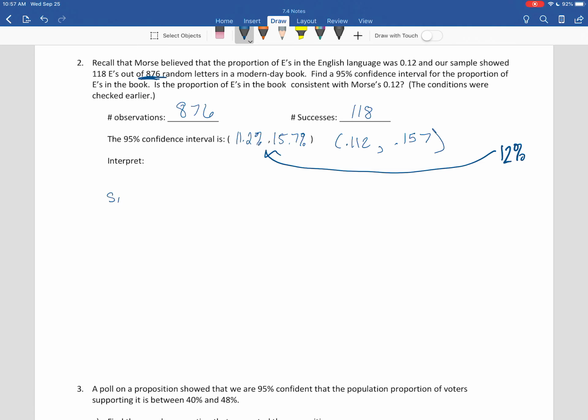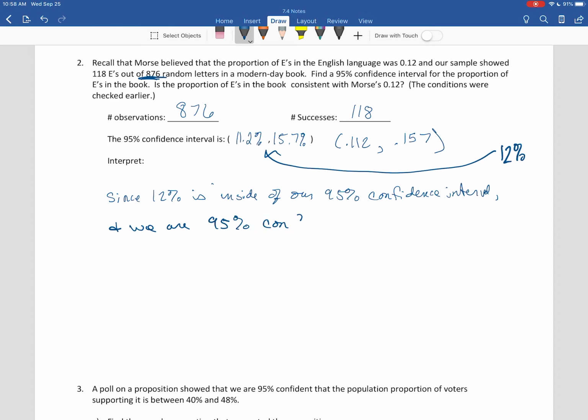So what we could say is something like, since 12% is inside of our 95% confidence interval, and we are 95% confident that the true proportion is in there somewhere, then it certainly could be 12%, like he said.